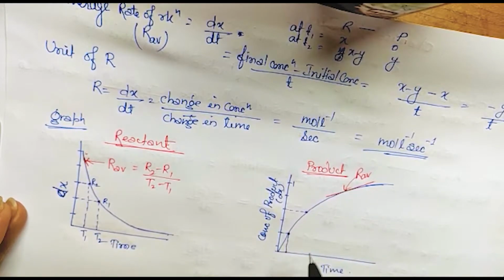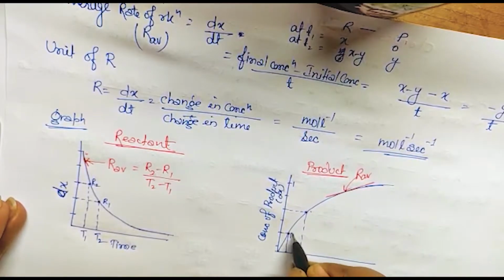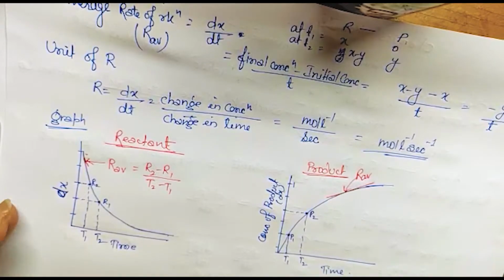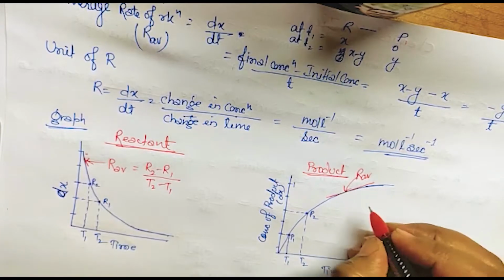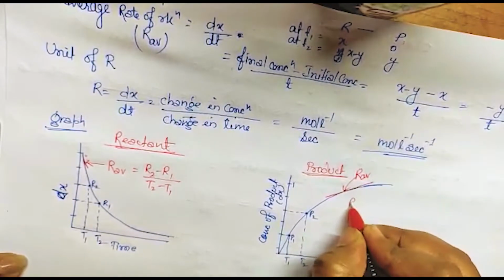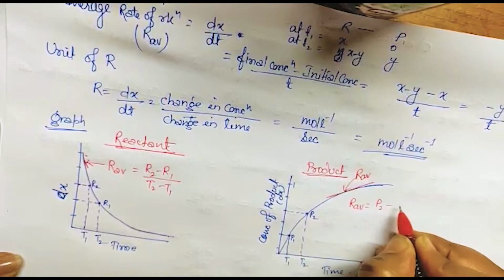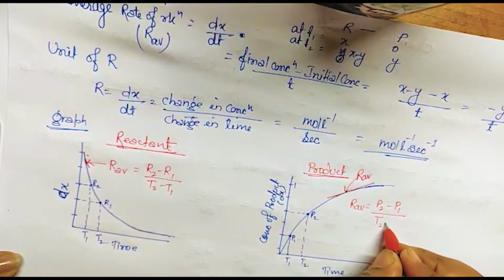P1 is here and P2 is here, and these are T1 and T2. We know that we always take final minus initial. So R_AV is equal to the final concentration of product minus the initial concentration, upon T2 minus T1, isn't it?